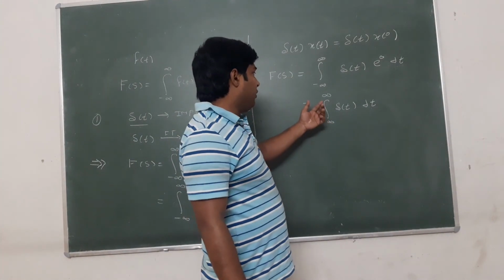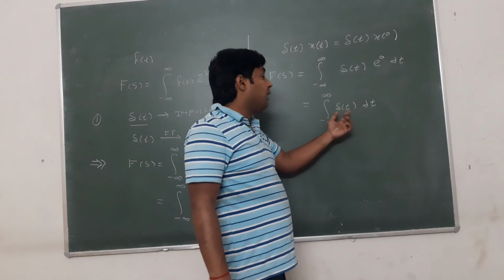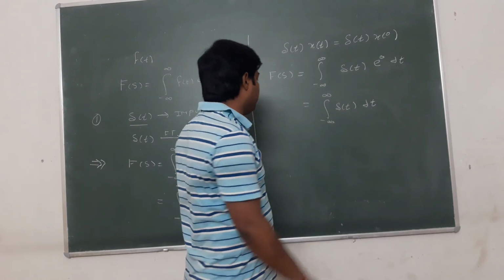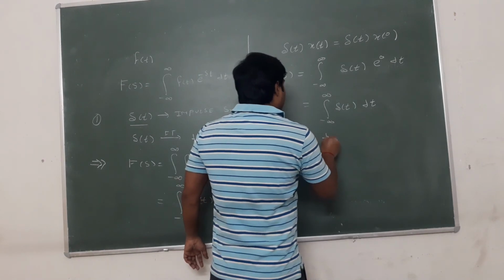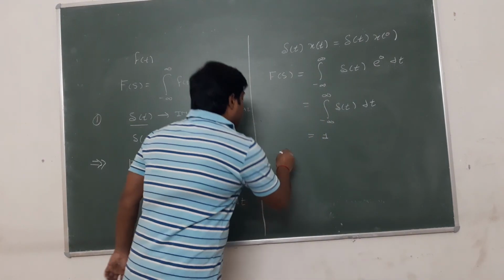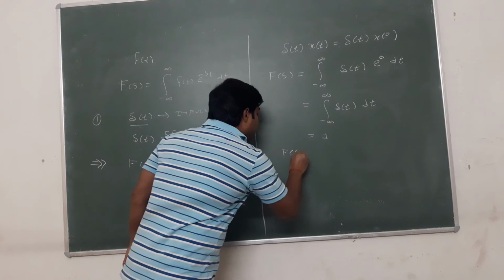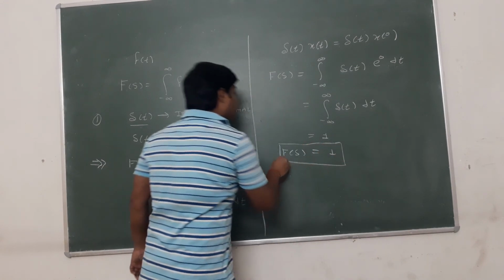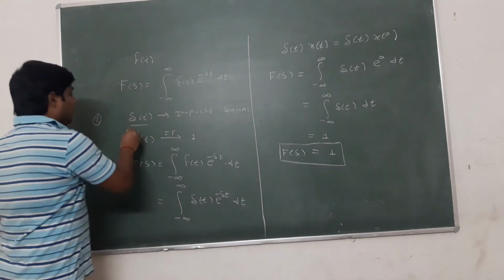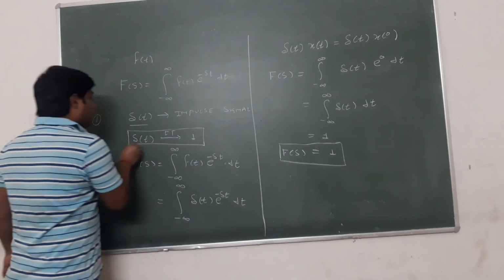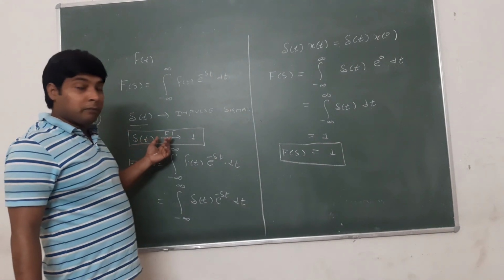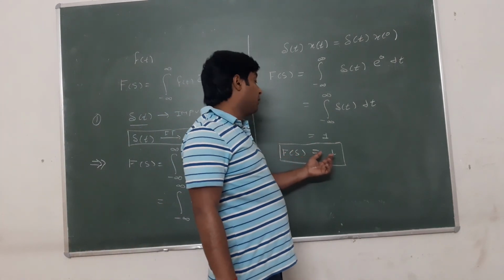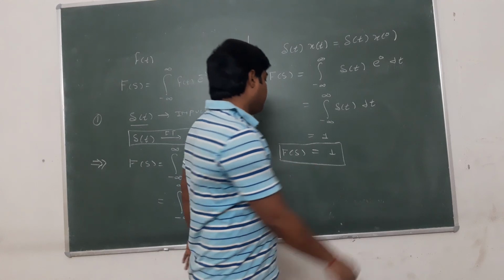This is the area of the impulse signal, and area of impulse signal is always equal to 1. And we can say that the Fourier transform of impulse signal is equal to 1, and also Laplace transform of impulse signal is equal to 1.